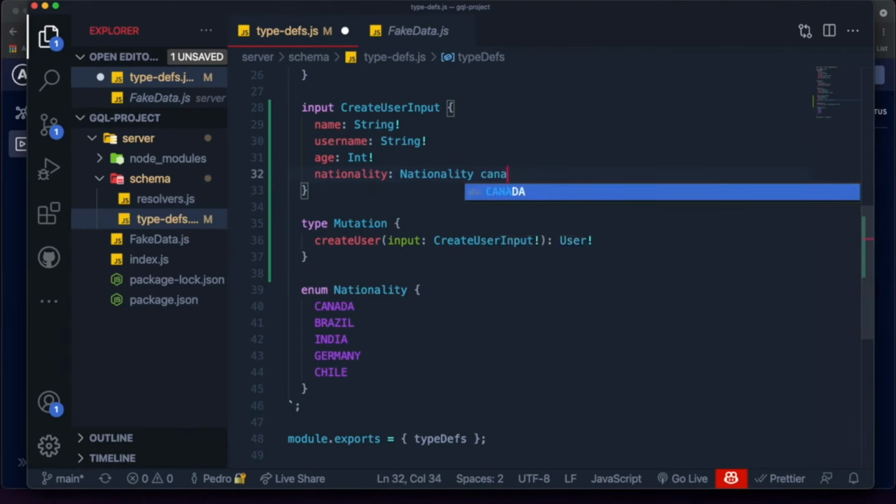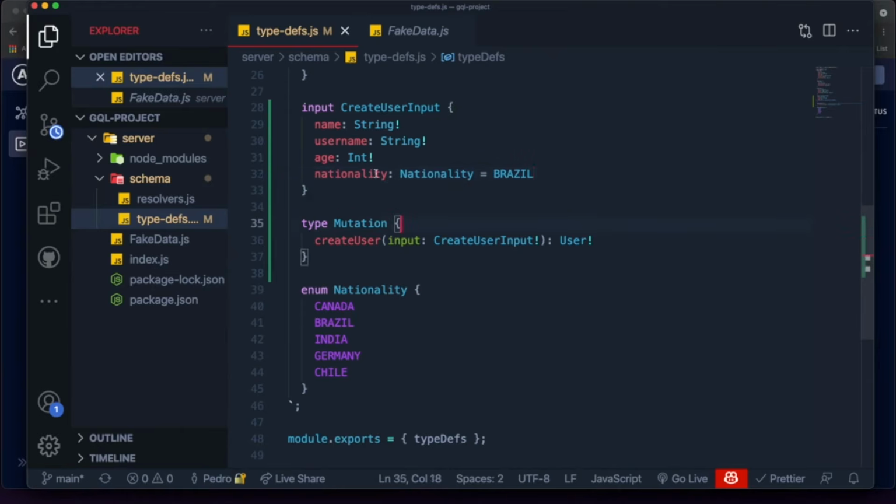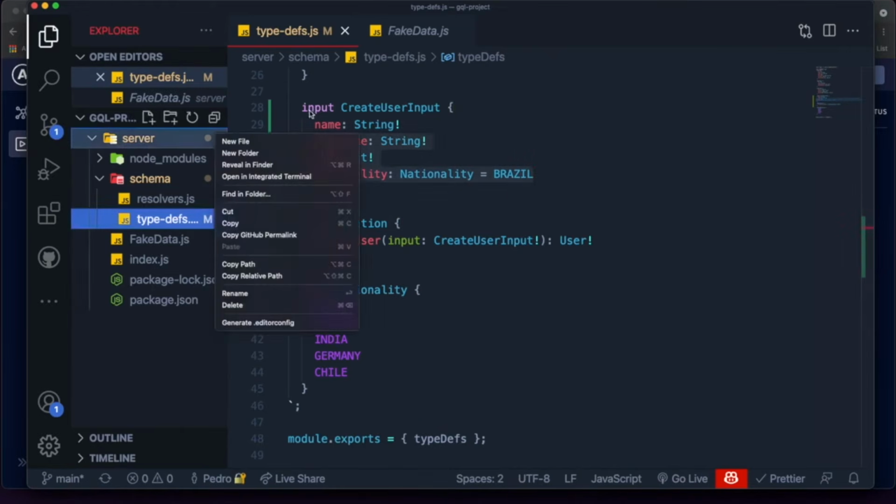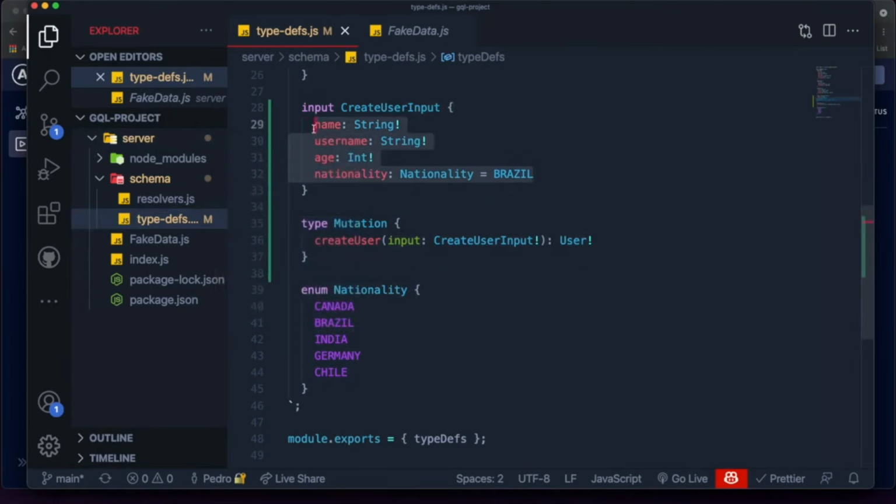If we make this completely required, it will give us an error if it isn't exactly how we defined over here, which is something we might want to avoid. So I'm going to say the nationality is a nationality. It's not required. But if no one passes a nationality, let's default it to Brazil. I'm just choosing Brazil because I'm from Brazil. This is just an example because I find this really cool, and I just wanted to show you guys how this would work in a real application.